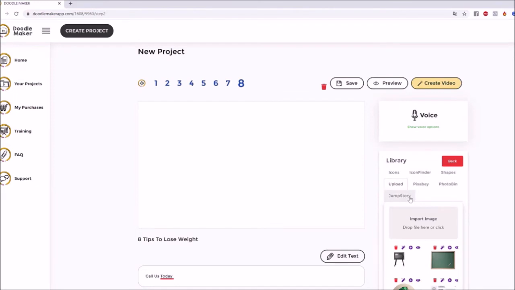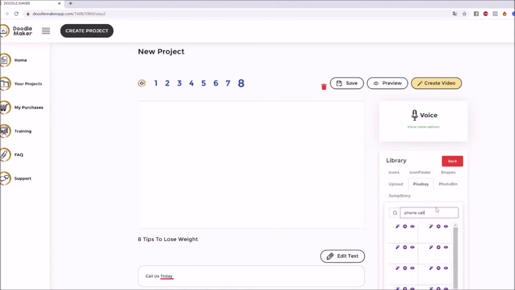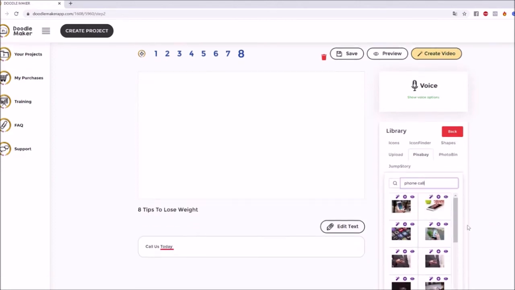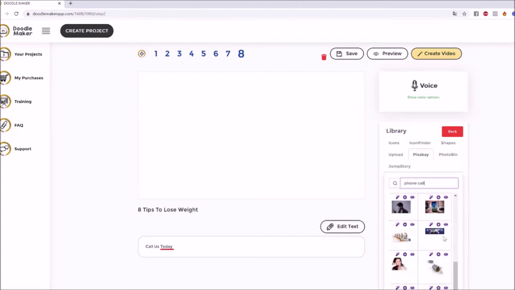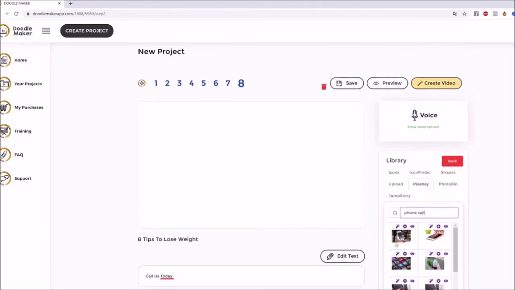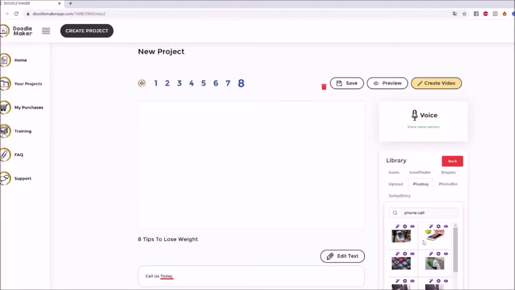Super, super powerful. So let's say I got an image from, for example, everybody knows Pixabay, right? So let's just get an image from phone call or something like that, like a phone message. So let's see here, pretty powerful stuff. Let's see one of these images related to phones, okay? And we have quite a bit of them actually here. Pretty good stuff. So this one looks nice, so let's add this one in.